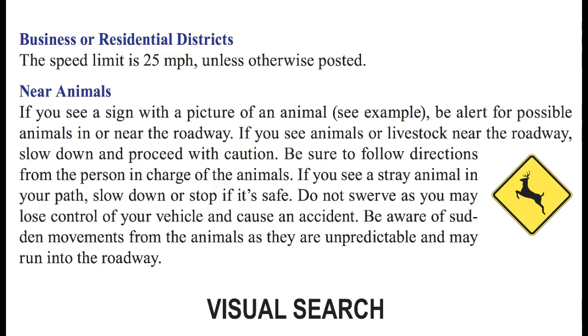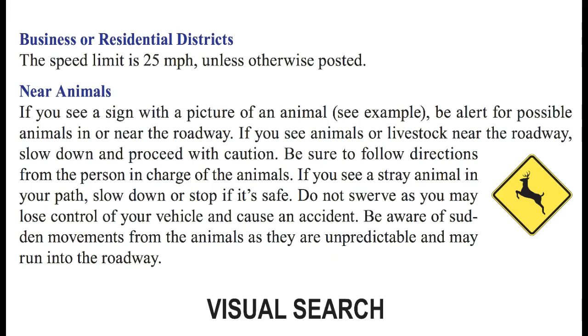Okay, let's talk about driving with animals or near animals. If you see a sign with a picture of an animal, like this sign here with a picture of a deer, be alert for the possibility of animals in or near the roadway. If you see animals or livestock near the roadway, slow down and proceed with caution. Be sure to follow directions from the person in charge of the animals.